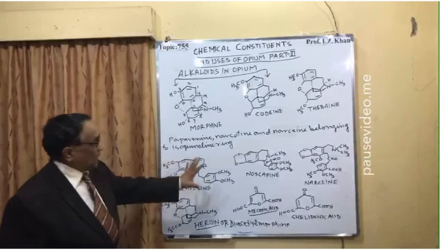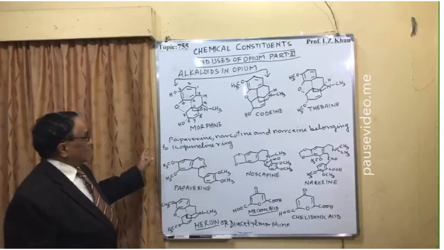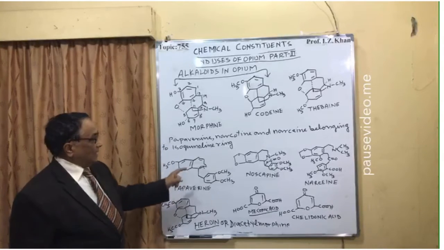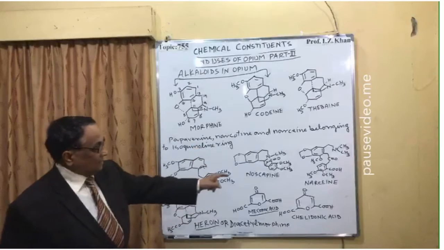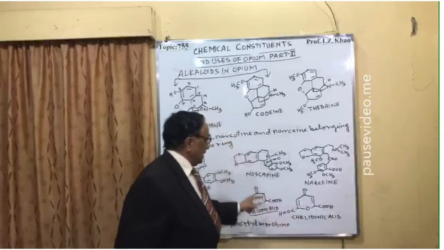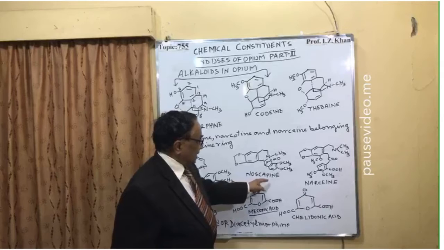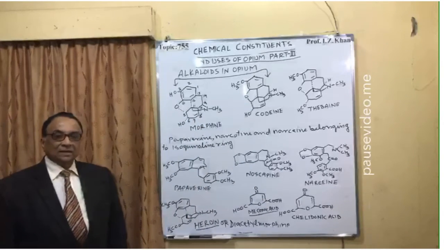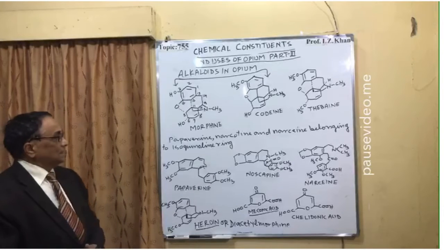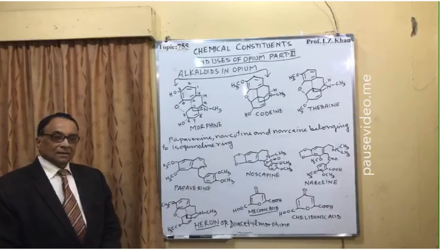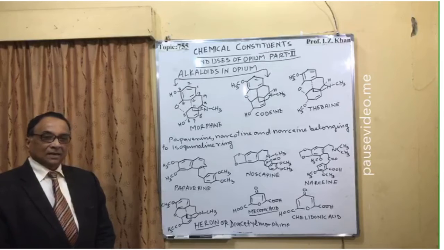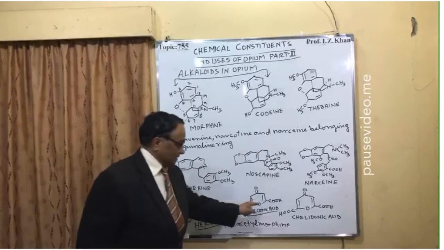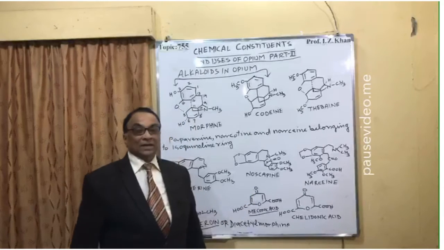The second group of alkaloids are papaverine, narcotine, narceine, and laudanosine. These are actually isoquinoline alkaloids, meaning they contain the isoquinoline nucleus. And then there is meconic acid. This is a very important acid, meconic acid.